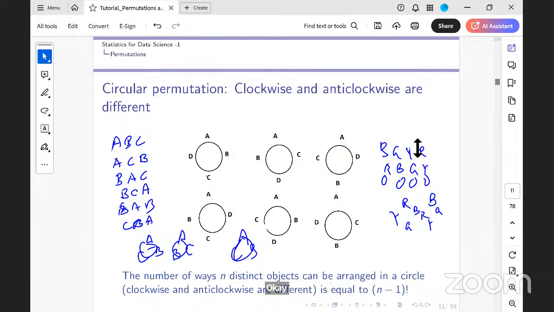Linearly, they are different, but in the circle, ABC and ACB, are they the same? No. Direction-wise, they are different. Clockwise and anti-clockwise, they are different.